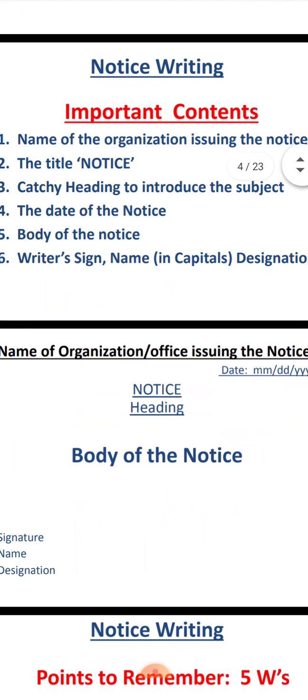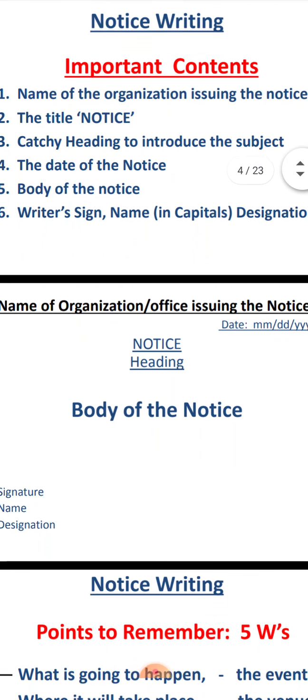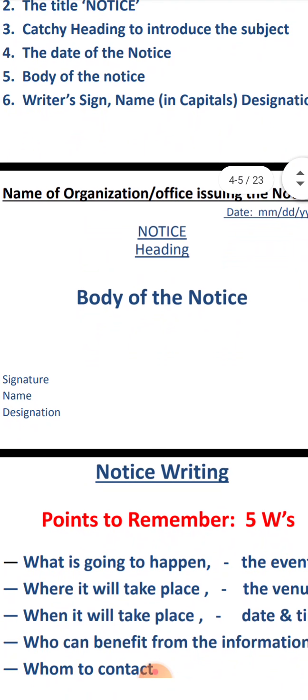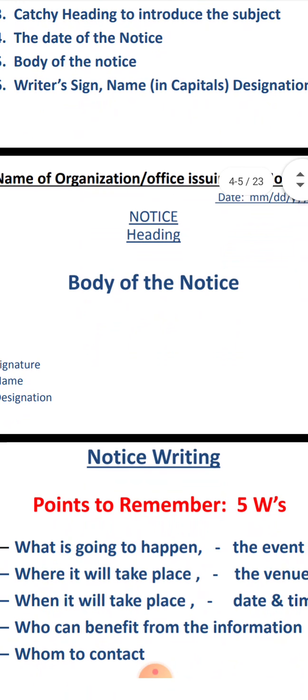Now you can read about the important contents found in notice writing: the name of the organization issuing the notice, then the title of the notice. A catchy heading should be there to introduce the subject. The date of the notice should be mentioned, then the body of the notice, the writer's sign, name in capital letters, and designation also.